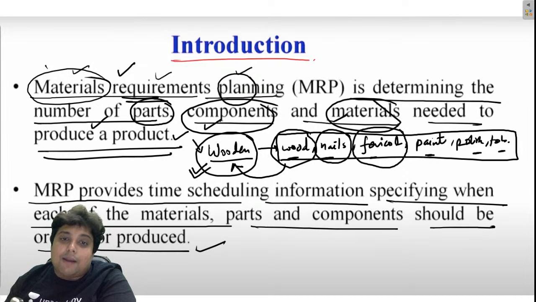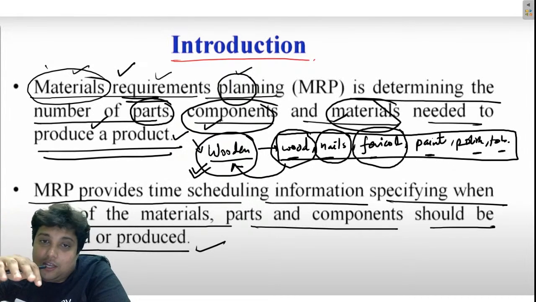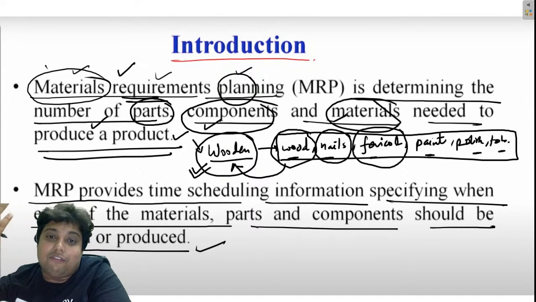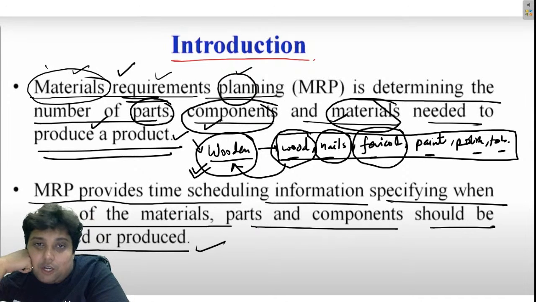The system is so intensive that it will calculate whatever number of wood, nails and fevicol is required for one chair. And if we want to produce 50 chairs, what is going to be the total requirement of the materials?